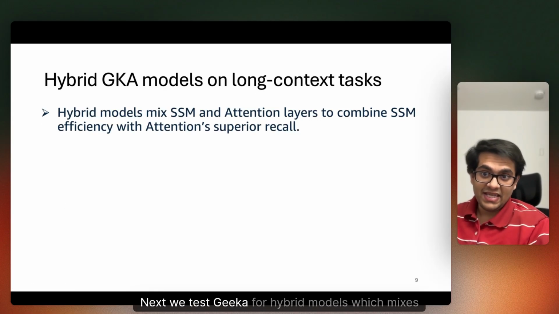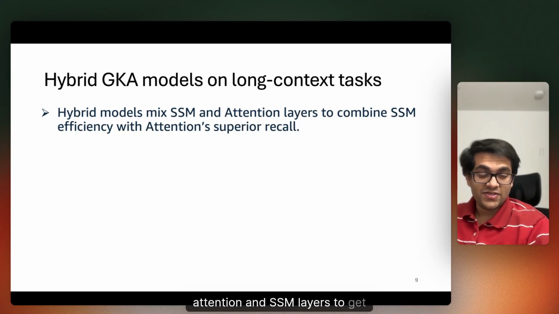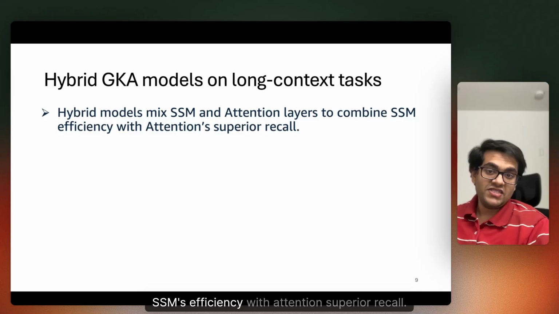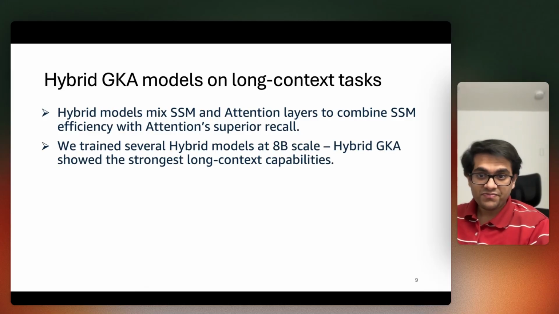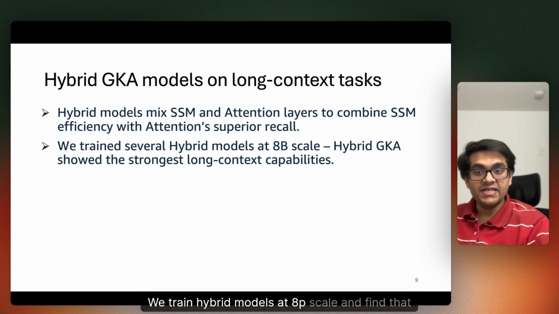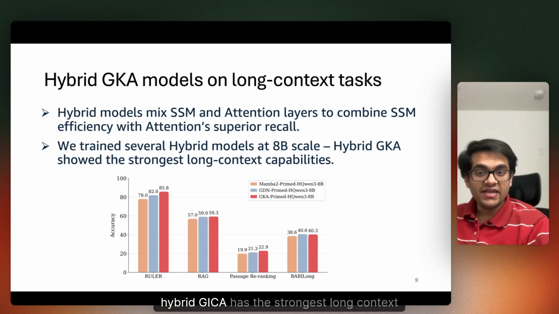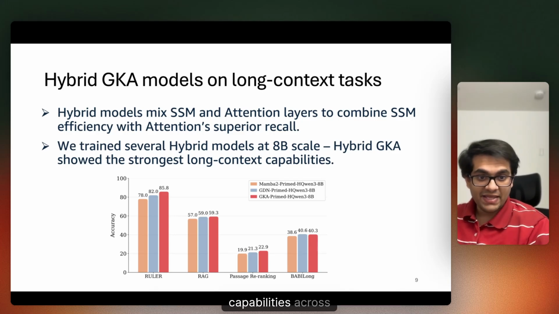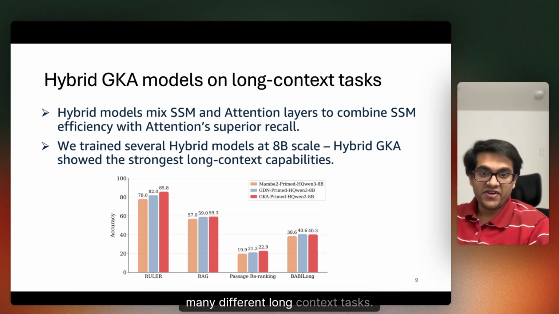Next, we test GKA for hybrid models, which mix attention and SSM layers to get SSM's efficiency with attention's superior recall. We train hybrid models at 8B scale and find that hybrid GKA has the strongest long context capabilities across many different long context tasks.